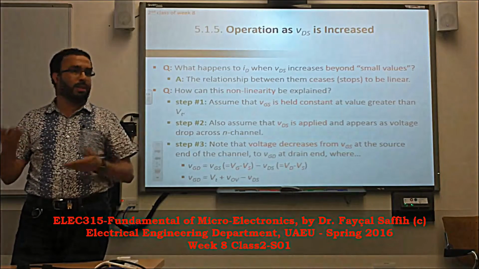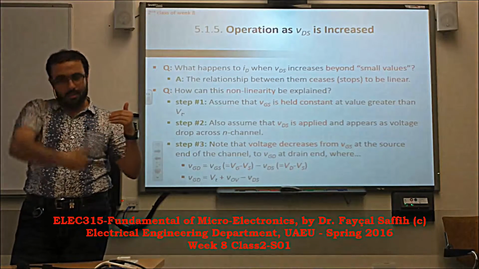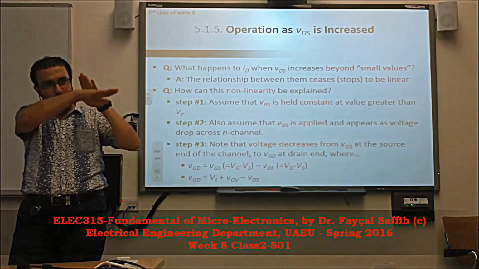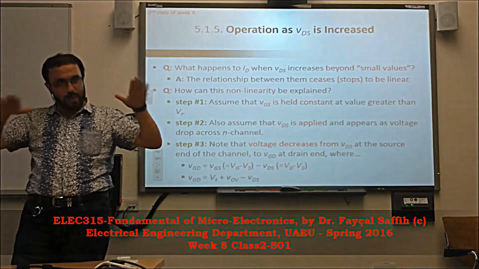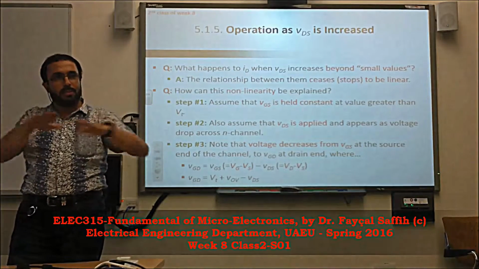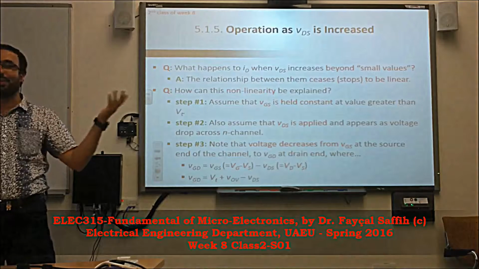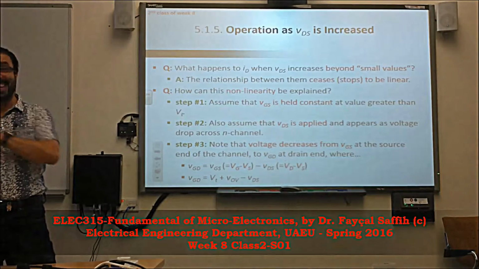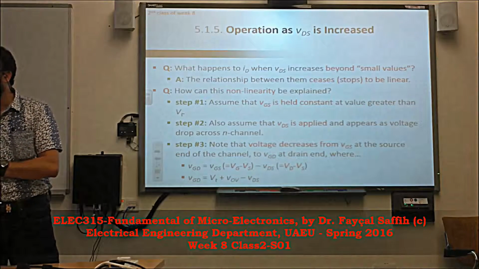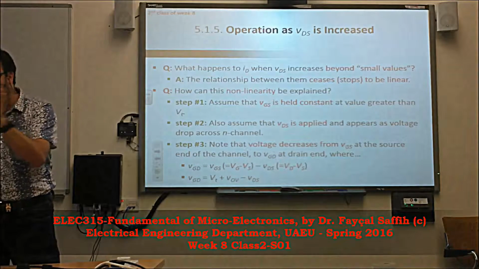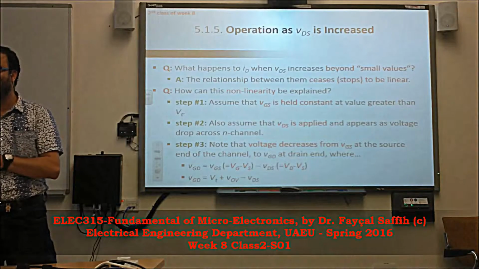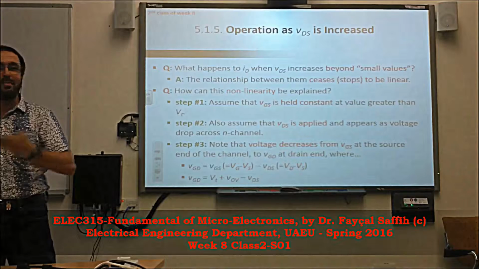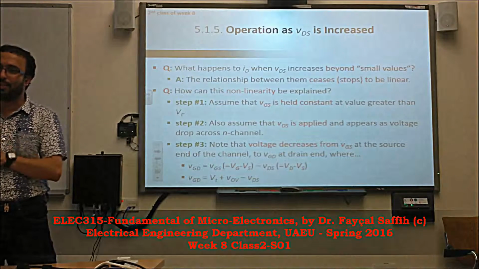No, of course not. The current should not come through the metal. It comes through the channel, from the source to the drain. For the channel to exist, what's the condition? And we are 100% sure that nobody revised. Electrons should be in the channel. Yes, the condition to have the electrons in the channel. You're just rephrasing the question. The condition is to have VGS bigger than VT, the threshold voltage.